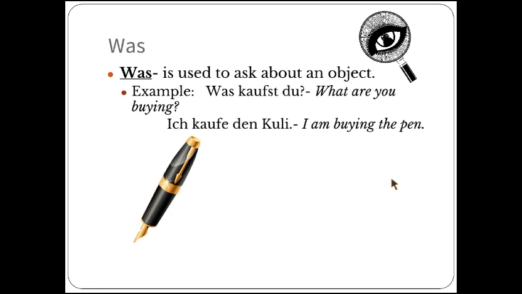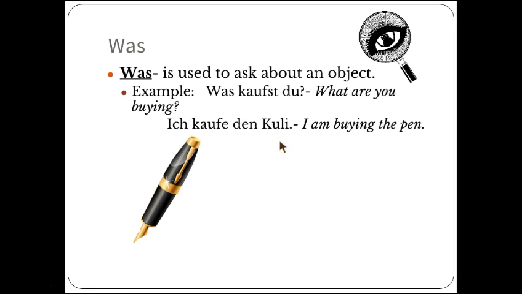Was is used to ask about an object. For example, what are you buying? Was kaufst du? You are the one that's buying, so you are the subject. But in this case, we want to know what it is you're buying, and that's the direct object that's receiving the action of buying. You are the one doing the action, but what are you buying? Ich kaufe den Kuli. I am buying the pen. We already knew you were the one that's buying, so that's not new. But this new information here, den Kuli, what you're buying, is the direct object. So therefore, was here was asking for the direct object.